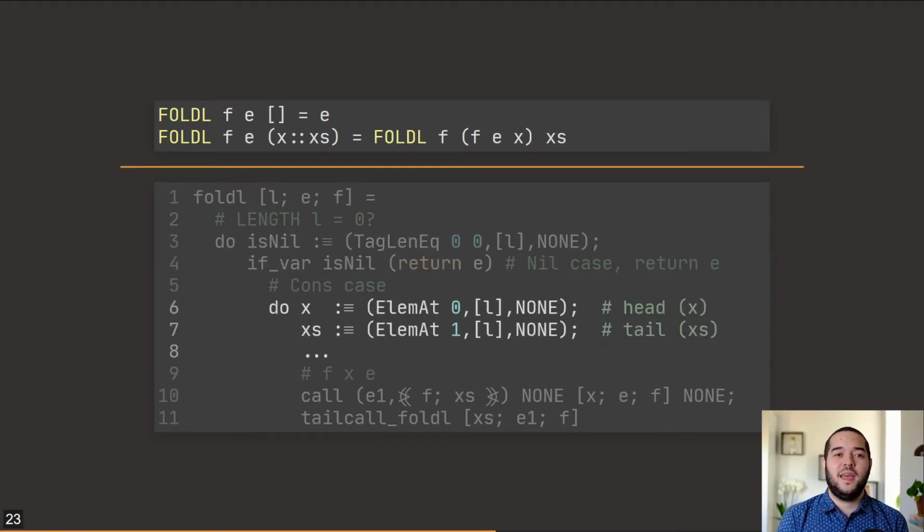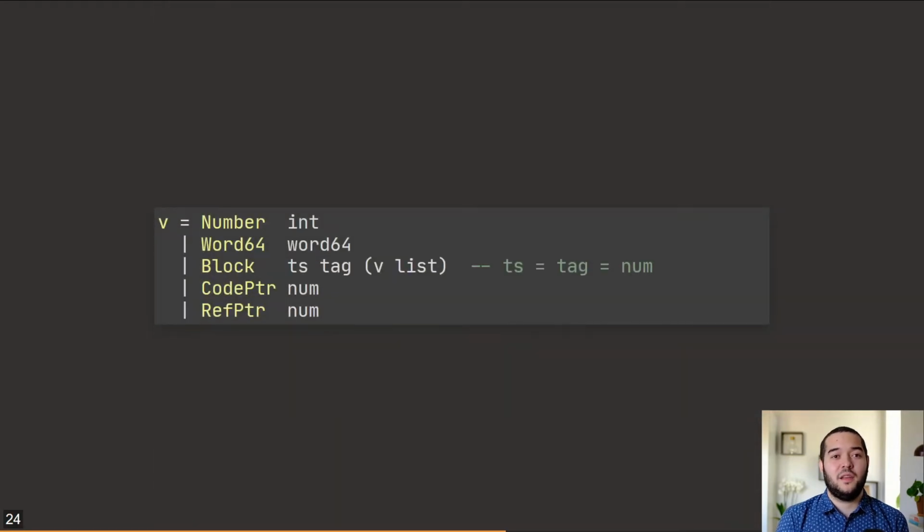Here, we compute the head and the tail, followed by a call to our function f, which generates the new base value. Finally, a tail recursive call is performed with the tail, the new base value, and the original function f. Here, we can see that the original structure of the function FullL was preserved all the way to DataLang. And in our experience, this extends to most functions as well. However, some understanding of the DataLang language might be required. On that note, let's talk about DataLang values.